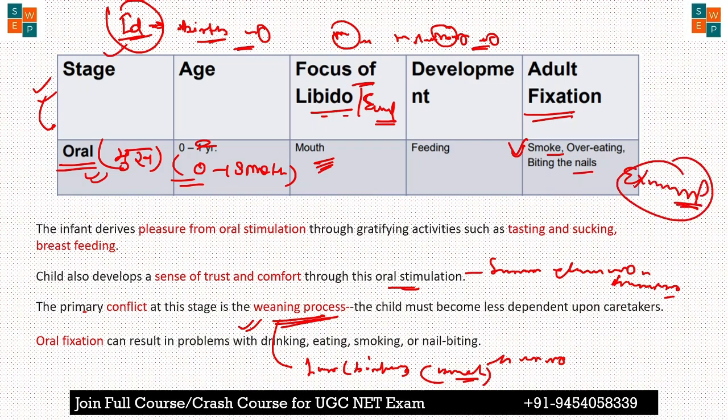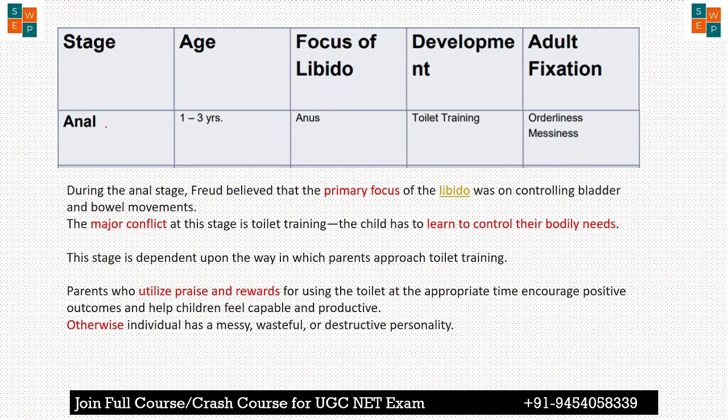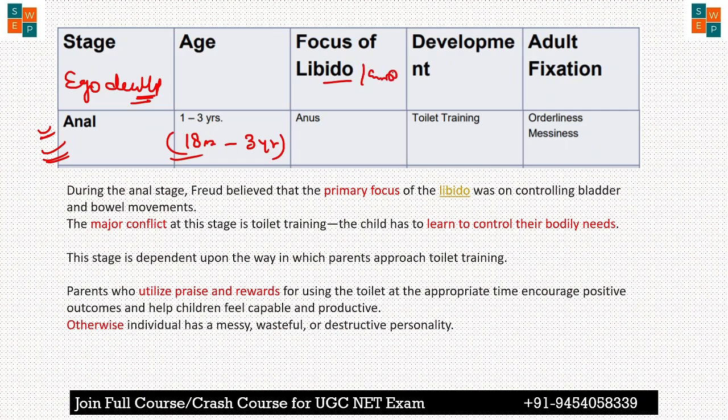Okay, now the next stage, this is the anal stage. In the anal stage the ego development happens in this stage, that is the anal stage. Okay, that is from 18 months to 3 years. Okay, and the main focus of energy, or you can say the libido or the sexual urge, is on the anus.